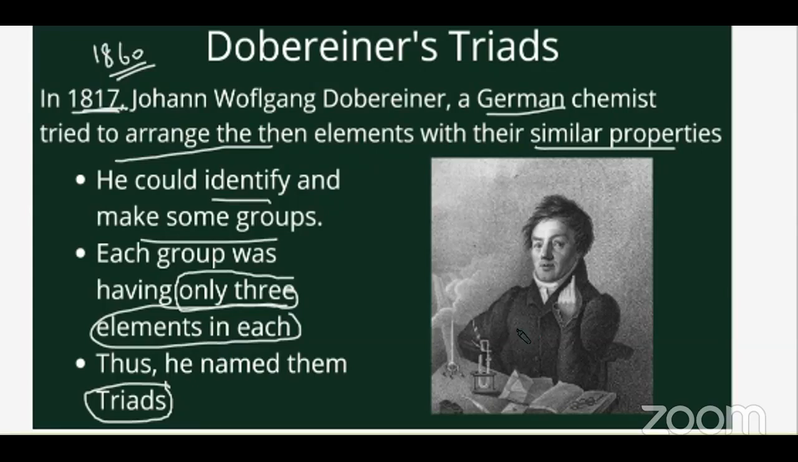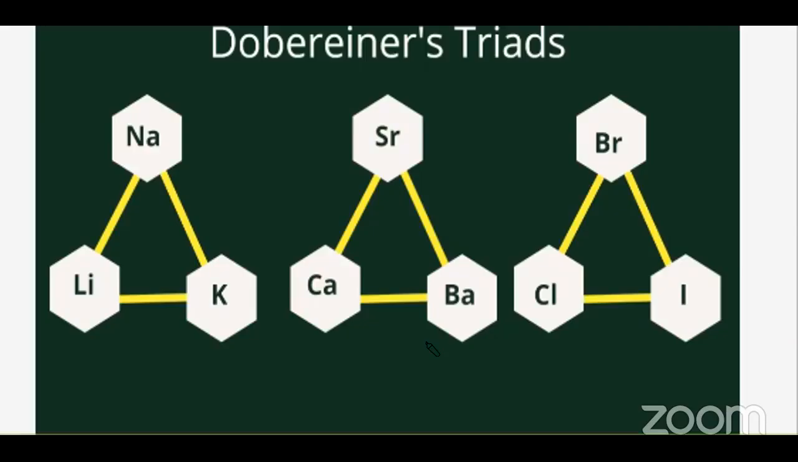And what did he do? He took the atomic masses of 2 or 3 atoms and tried to create a relationship, and he made 3 elements in one group. What relationship? I'm going to explain in a minute. During his time, around 16 elements were discovered, but he could only place 9 of them.